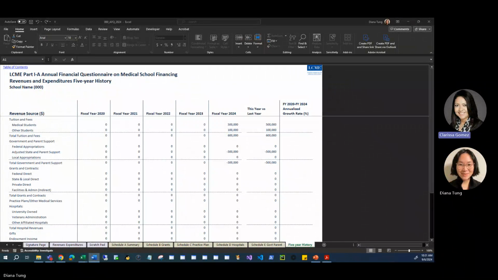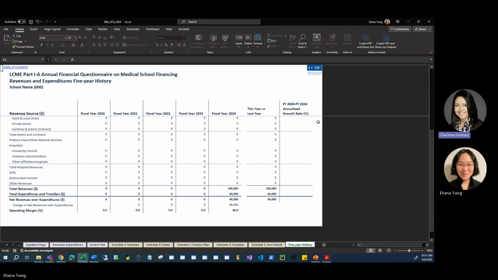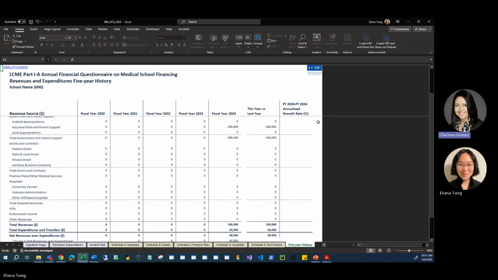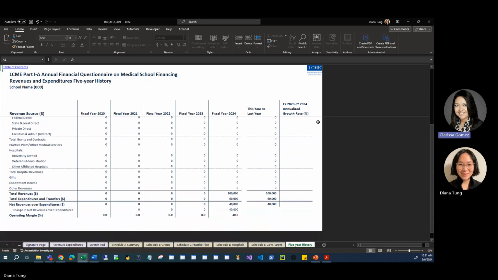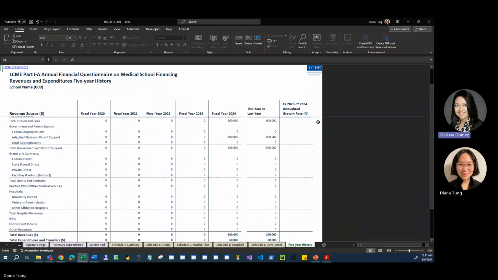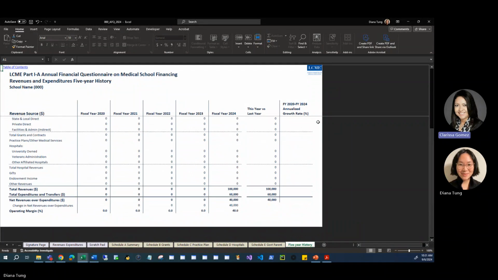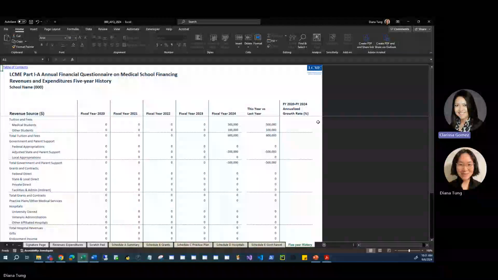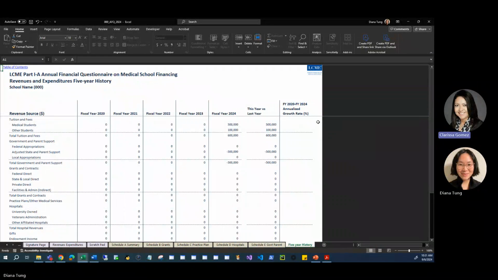The 5-year history worksheet can be helpful to spot mistakes and compare data with prior years. If you would like to correct or update a prior year's AFQ, you can. Just email the updated prior year's AFQ file to us at afq@aamc.org. Please copy your PBO on that email. We will help you update your AFQ data. We encourage you to look at your 5-year history worksheets after you are done filling in the data because the LCME uses the 5-year history worksheet when they come to your school for site visits.